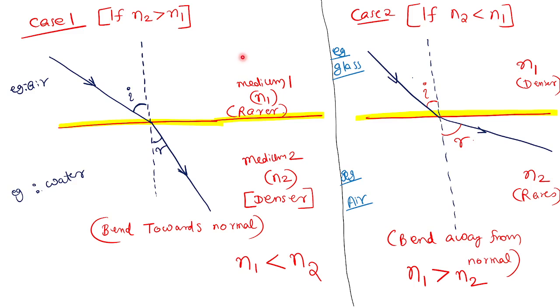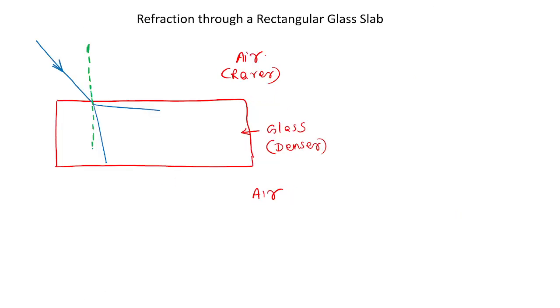We studied two cases in the previous class. In the first case, the light enters from rarer to denser. It bends towards the normal. Look at the deviation: the refracted ray bent towards the normal. So which one is correct? This one is correct. All of you clear? Joshida, Samruddhi, you understood? Clear, yes sir.